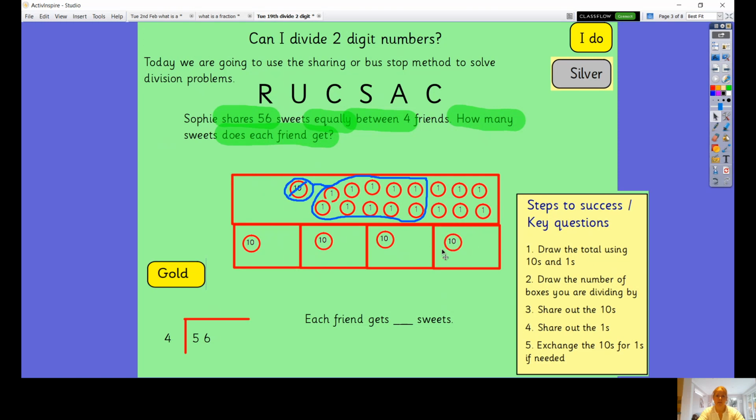And once again, I've got my 50, I have my 5 tens and my 6 ones. And here, I can't share that 10 easily because I can't share it equally. I can't put 10 there or there or there because it won't be shared equally. So I need to exchange that 10 for 10 ones, which is what I put up here, and share those